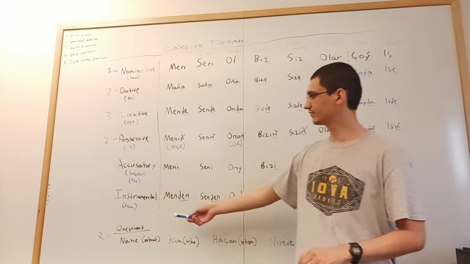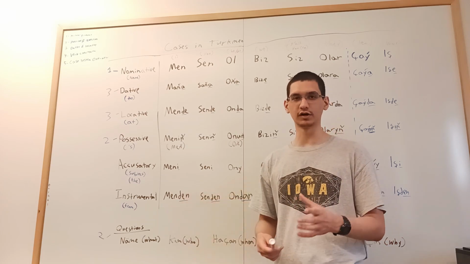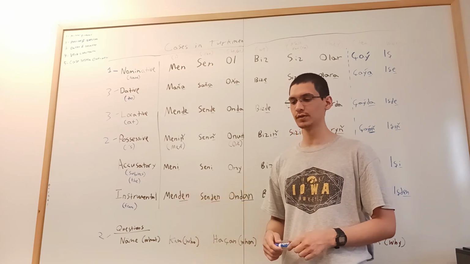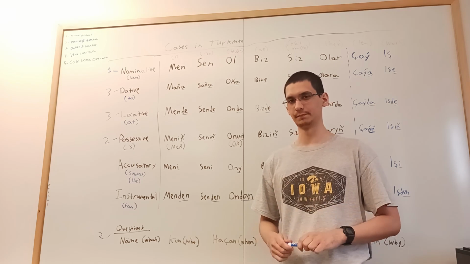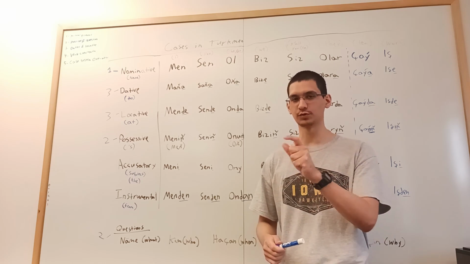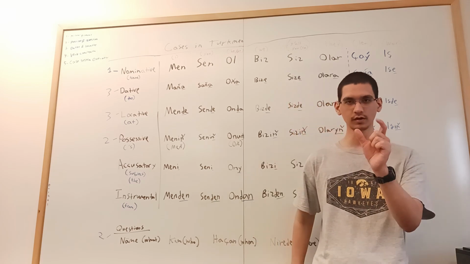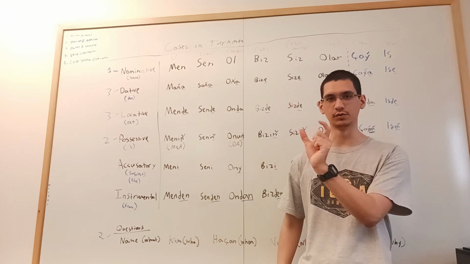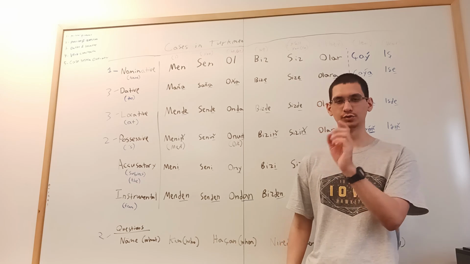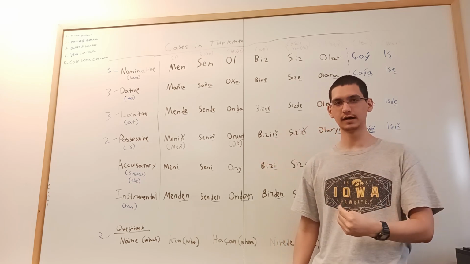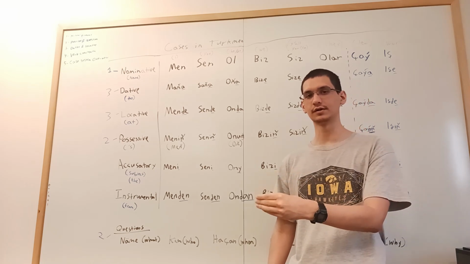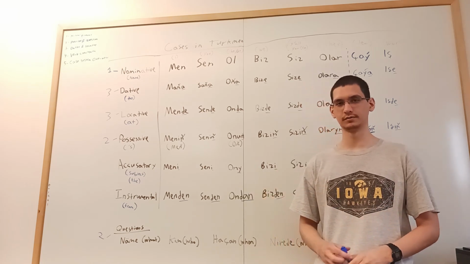And this case is often used to indicate where you're from in the Turkmen language. So for example, if I wanted to say, I am from Turkmenistan, how would you say from Turkmenistan? You add that ending, den, or dan, right? So Turkmenistan'dan. So men, I, Turkmenistan'dan. I am from Turkmenistan.